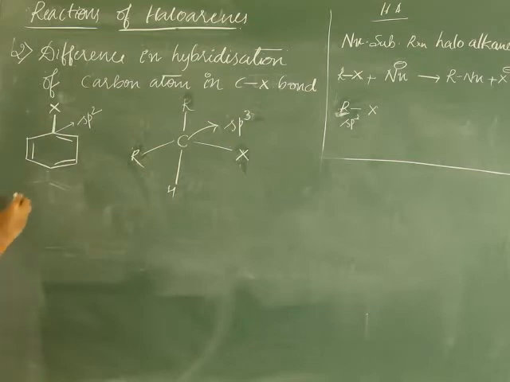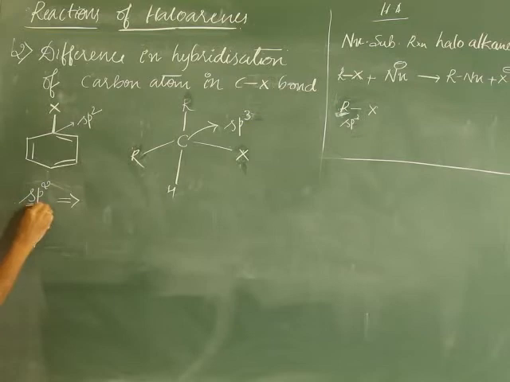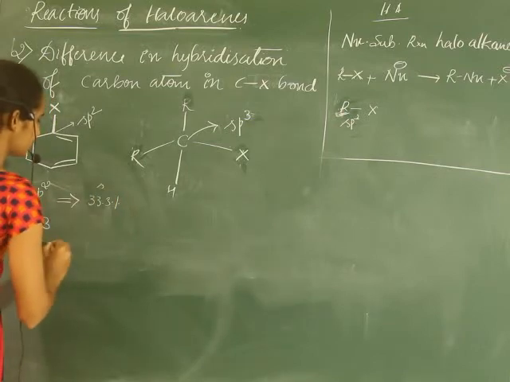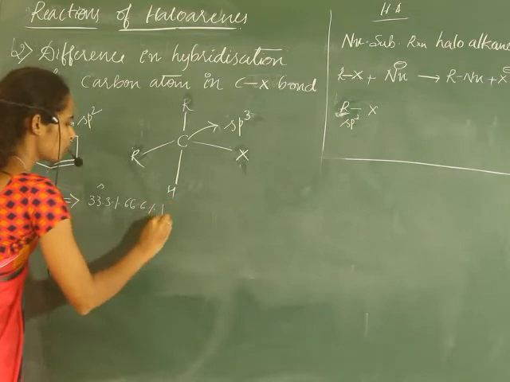In sp2 hybridization there is more s character: about 33.3% s character and around 66.6% p character.